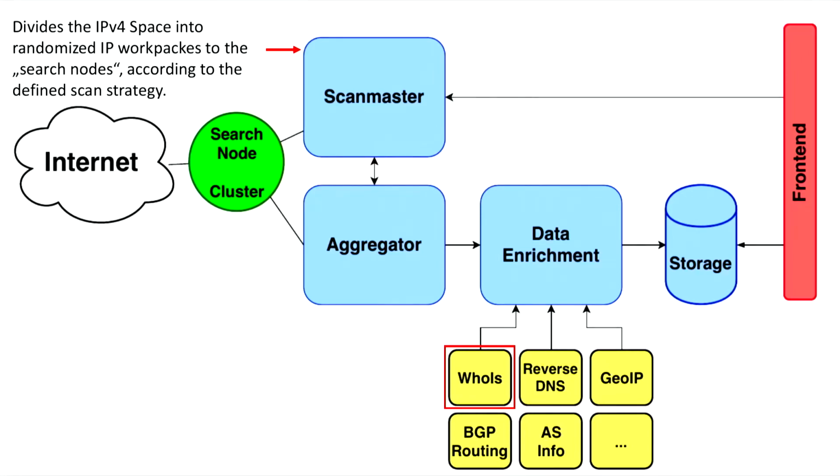The search node cluster scans the internet and sends the data to the aggregator. Furthermore, it is very important that if a search node fails, the work package the search node has to work on, the number of IP addresses, will get reassigned by the scan master to another search node.